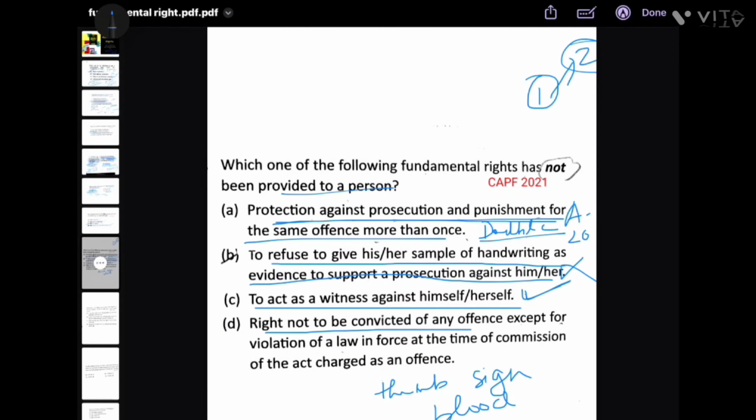Right not to be convicted of any person of any offence except for violation of a law in force at the time of commission of the act charged as an offence. So this is also a protection given under Article 20. No ex post facto law.